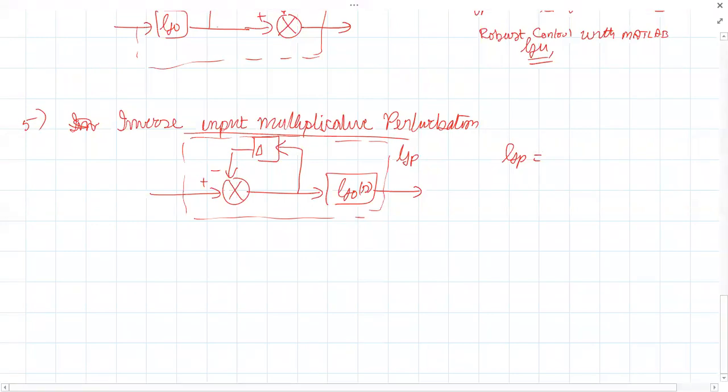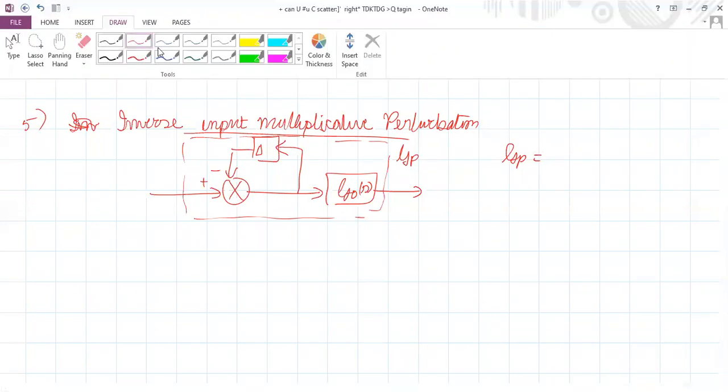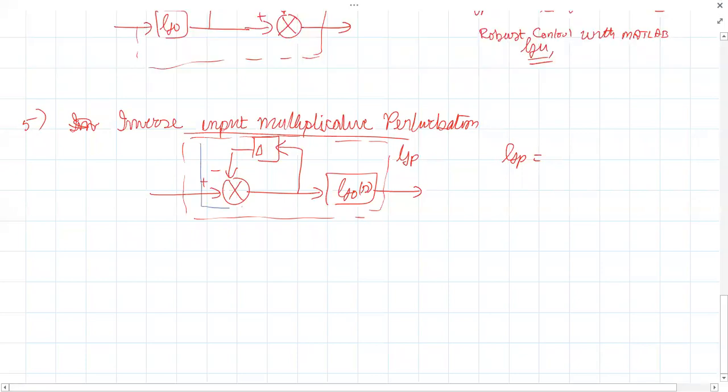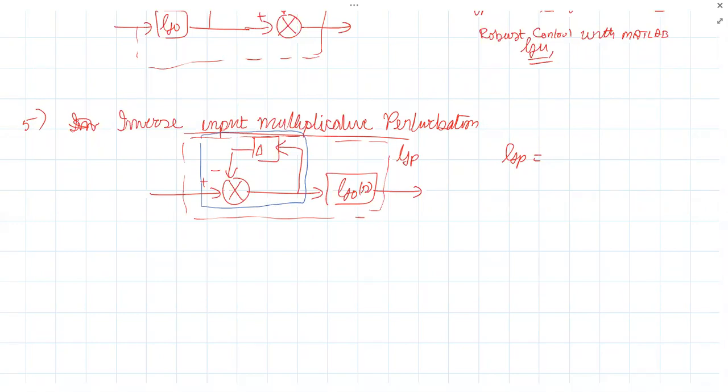What is this simplification? 1 upon 1 plus delta. If it's a MIMO case, it becomes I upon I plus delta, since delta is a MIMO thing. So that into G naught of S you will get.